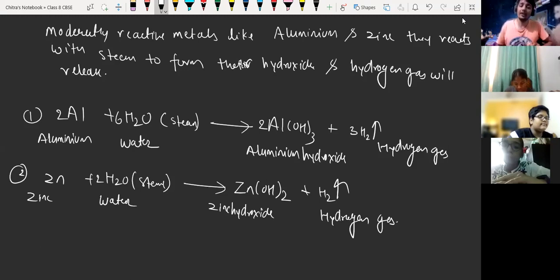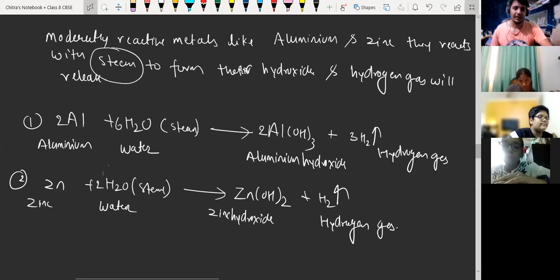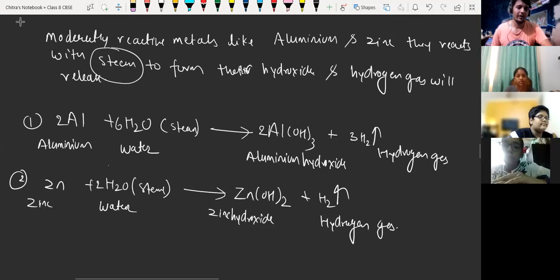So this is again the second part of the moderately reactive metals. They react with water, but in the form of steam only. They are not going to react with cold water and hot water. Understood everyone? Yes, sir. Okay, so now again take a screenshot for that.